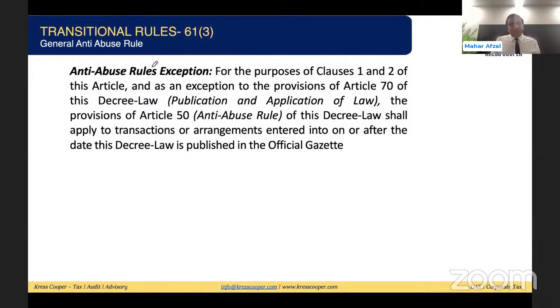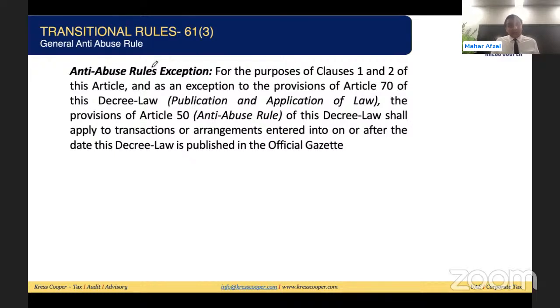Anti-abuse rule. Article 70 of the law says that the law will be applicable within 15 days from the date of announcement, or within 15 days from the date of publication. But the anti-abuse rule, specifically related to the transitional provisions, is an exception and will be applicable. There is no grace period of 15 days.